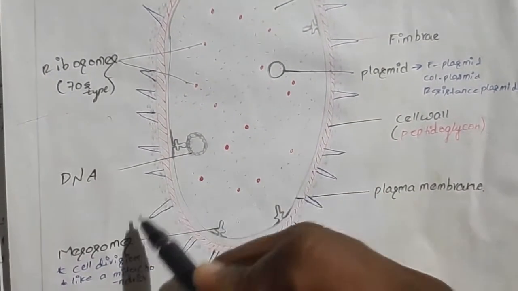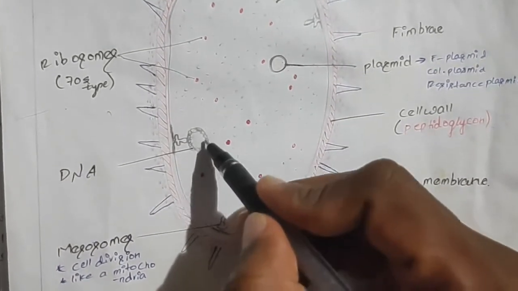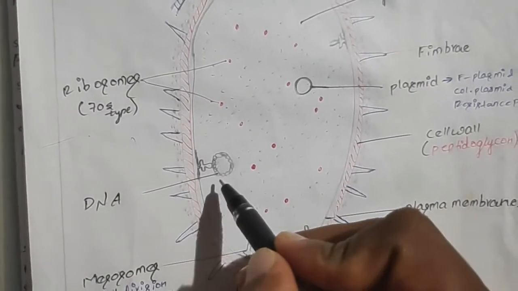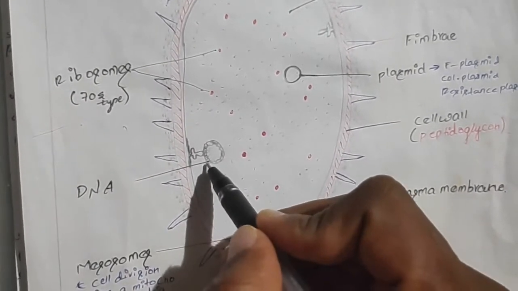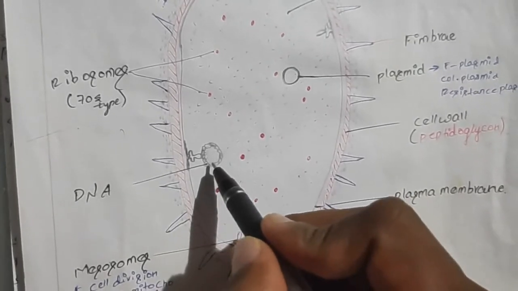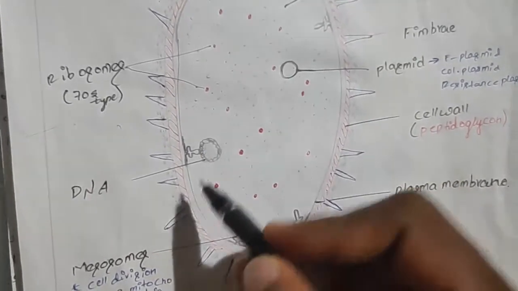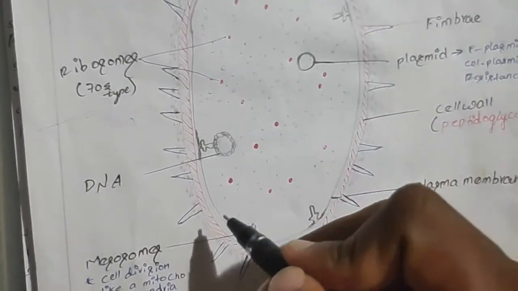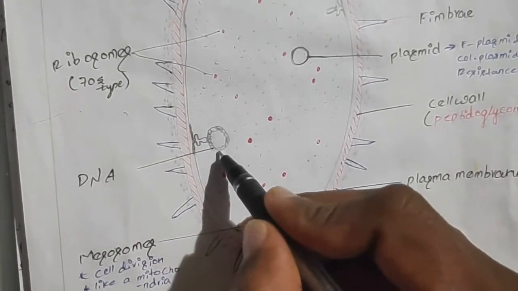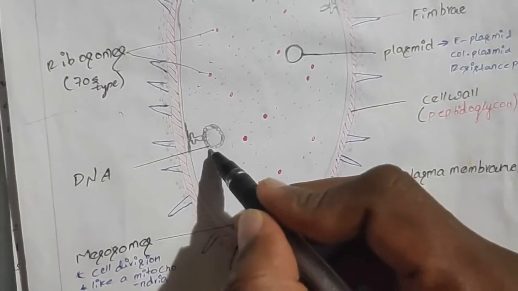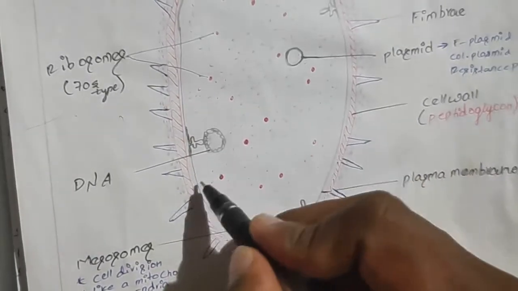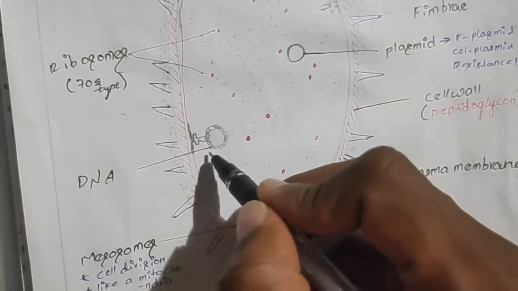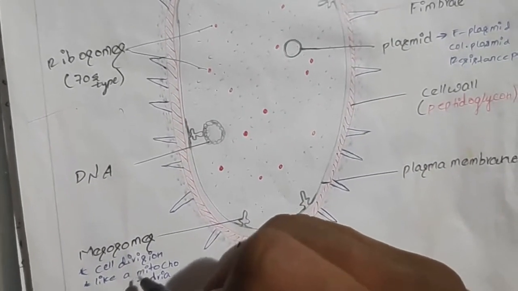In one particular place, the DNA is present, and this DNA is double stranded, and it is attached to the mesosomes. During cell division, one strand will go to the other cell. So the mesosome is helping in cell division, because the DNA which is attached to the mesosome during division, one strand will go to the other cell. By this, cell division takes place because mesosomes are indirectly helping. So mesosomes are helping in cell division.